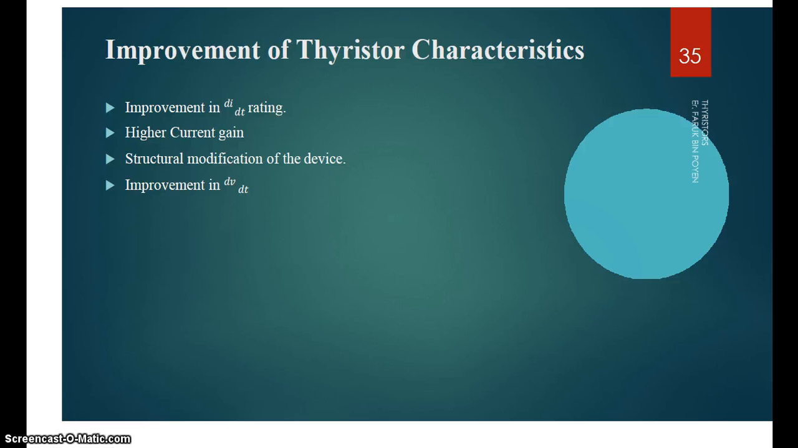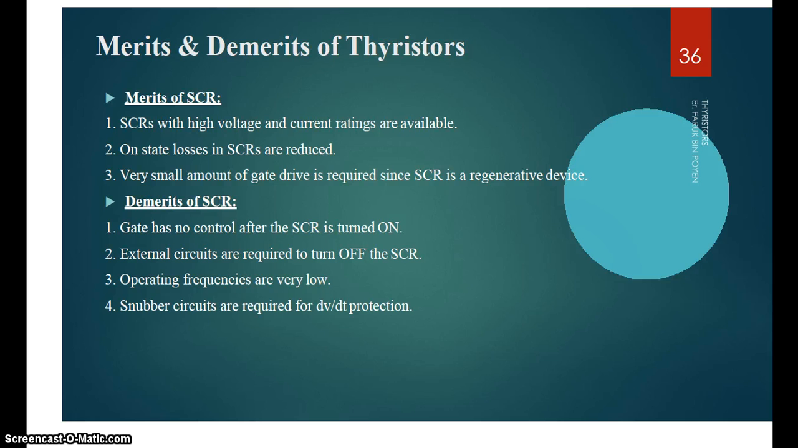Then improvement of thyristor characteristics. First is improvement in di/dt, that is the rate of change of current with respect to time, which is very important. Then improvement in current gain, that is output over input. Then structural modification of the devices, and improvement in dV/dt, that is the rate of change of voltage with respect to time. Then merits and demerits of SCR.